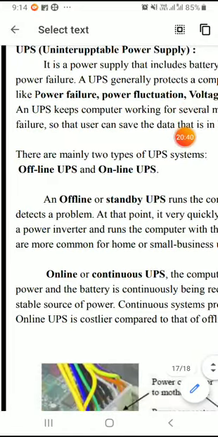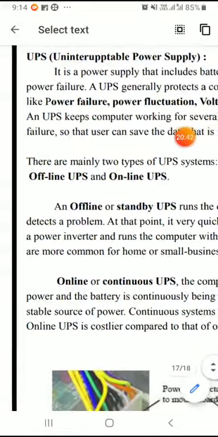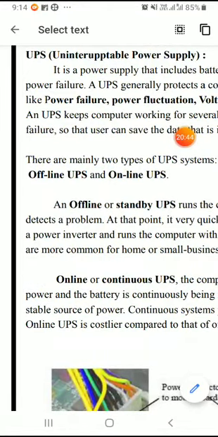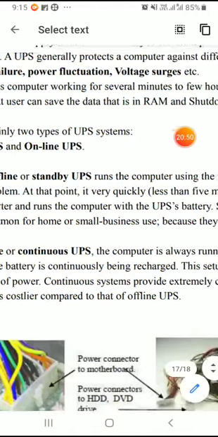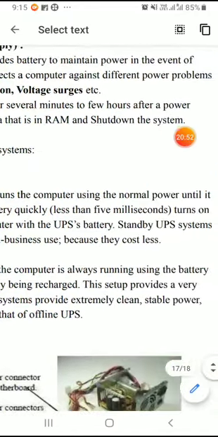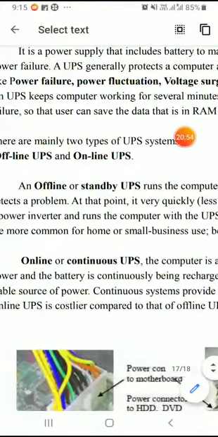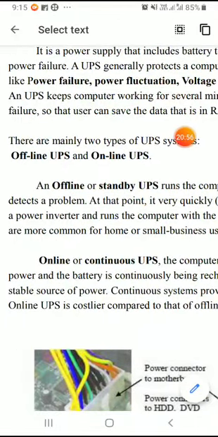So there are mainly two types of UPS system. One is called offline UPS, another one is called online UPS. Offline UPS is also known as a standby UPS, which runs the computer by using a normal power supply until it detects a problem.